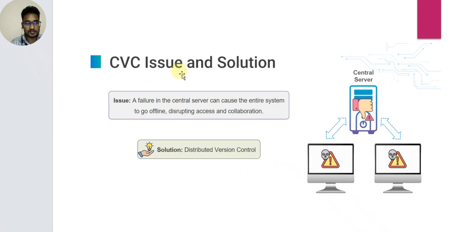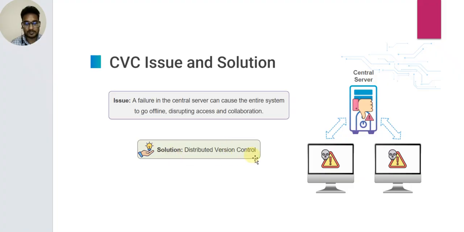Centralized version control system issue and solution. Issue: if the central server fails, it can cause the entire system to go offline. The system fails, and the other systems go into offline condition, disrupting collaboration. If the central server fails, all users' desktops are disconnected. Only one system, the server, saves the data, so the data is lost.